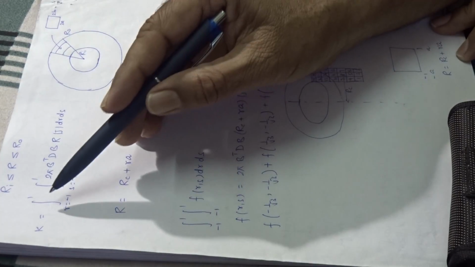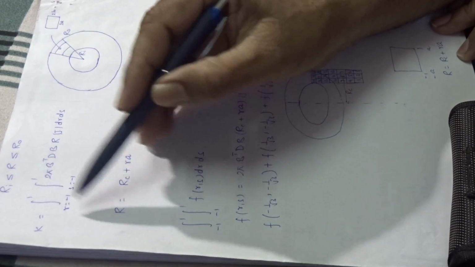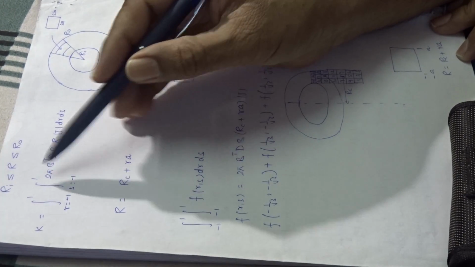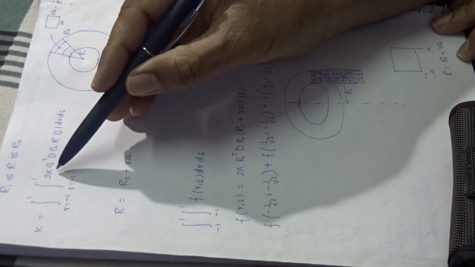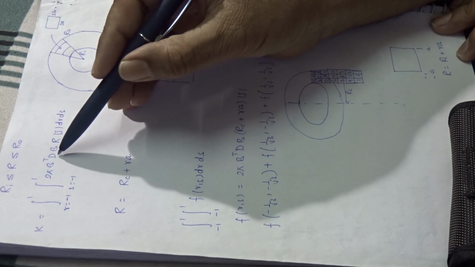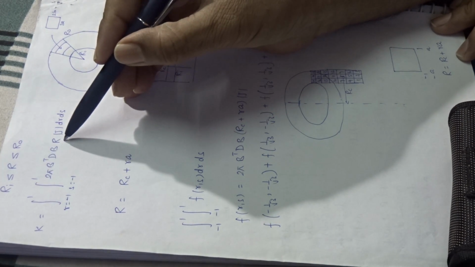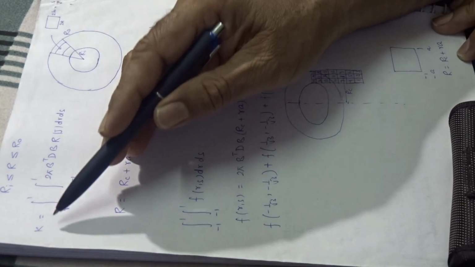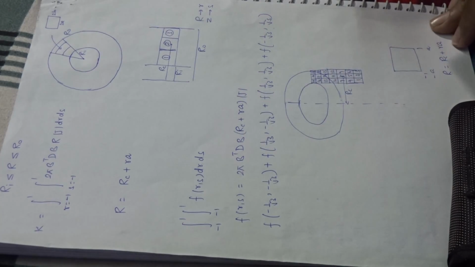So k is the integral where r varies from minus 1 to 1 and s varies from minus 1 to 1, of 2 pi B transpose D B, radius, Jacobian, dr ds. When you integrate, you will get the element stiffness matrix.